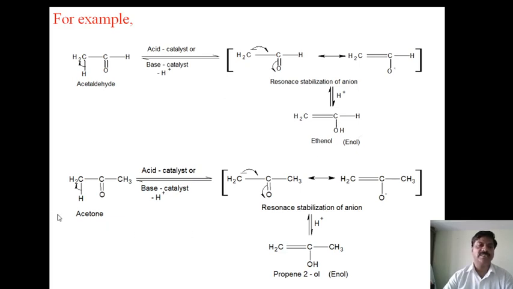Similarly, we say acetone. According to your syllabus, acetone will be another example, and this alpha hydrogen atom is easily removed, therefore it becomes an anion, and the oxygen atom is more electronegative. It drags the electron density towards itself, and due to making the tetravalency, these electrons flow towards bond formation.